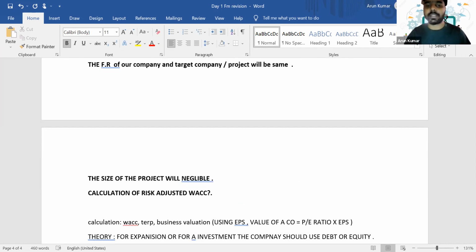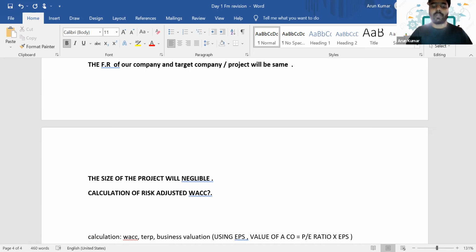So what do you mean by risk adjusted WACC? If you feel there is a change in the business risk of our company with respect to the project which you are going to invest, in that scenario, we have to use the risk adjusted WACC. So how will you calculate the risk adjusted WACC? First of all, we'll calculate the business risk of our target company. So there is a formula for calculating the business risk.